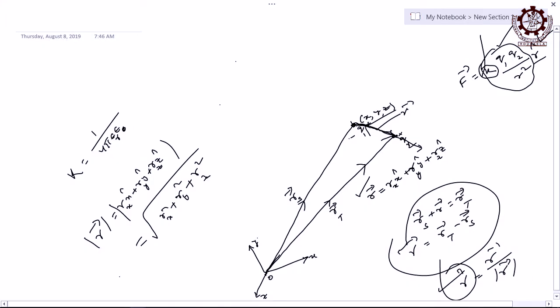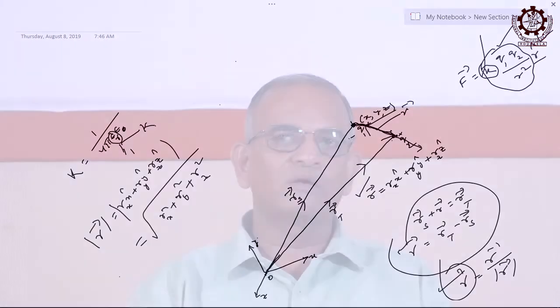So if between these two charges there is air or vacuum, then obviously I can tell the value of the relative permittivity: it is 1. The relative permittivity of air or vacuum is 1. So the force will be 1 by 4 pi epsilon 0 multiplied by this magnitude and direction. But if it is other than air or vacuum, then there will be a relative permittivity, which is sometimes called the dielectric constant of the medium. The relative permittivity of a medium is the dielectric constant of that medium.